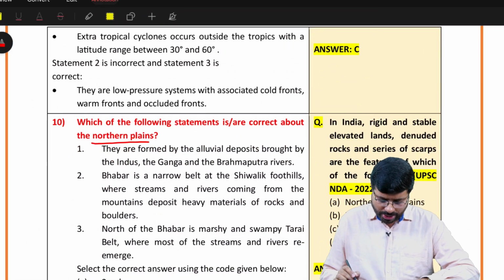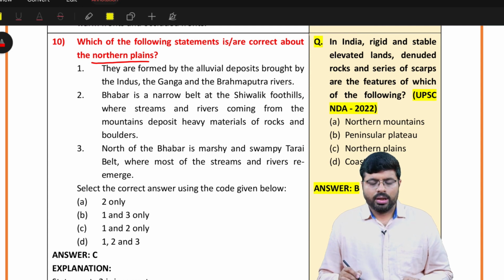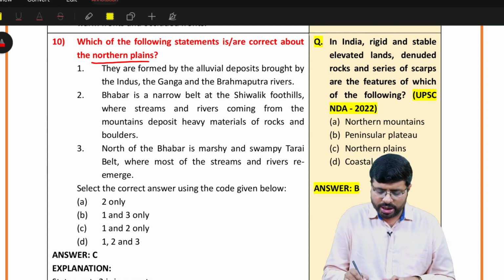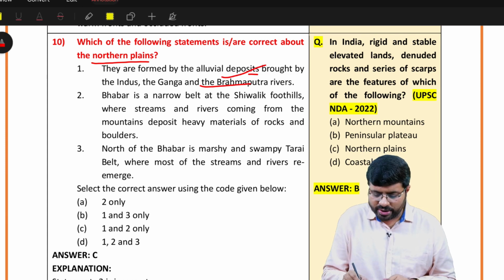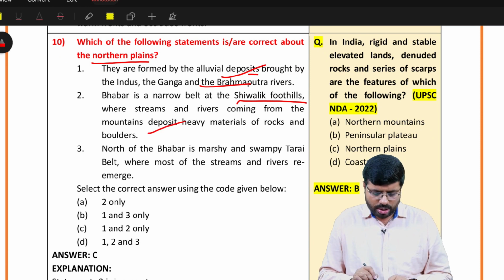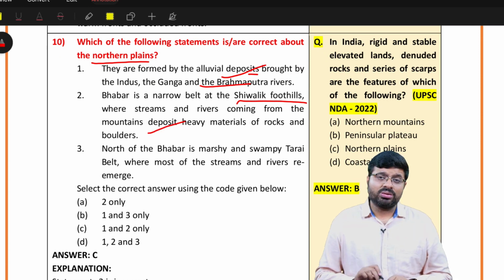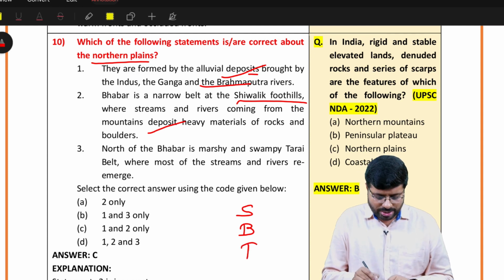Which of the following statements are correct about northern plains? Now you see here, the northern plains are formed by alluvial deposits of the major rivers. Yes. Babbar is a narrow belt at the Shivalik foothills. We know the Babbar zone, which is a belt of Shivalik foothills of heavy boulders, rocks and pebbles. Yes. South of the Babbar is Tarai. Understand? The order is Shivaliks first, then Babbar zone, then Tarai zone. So statement 3 is wrong.